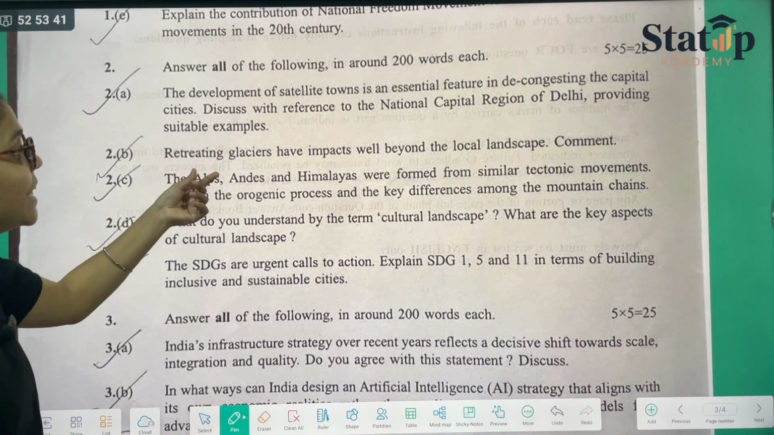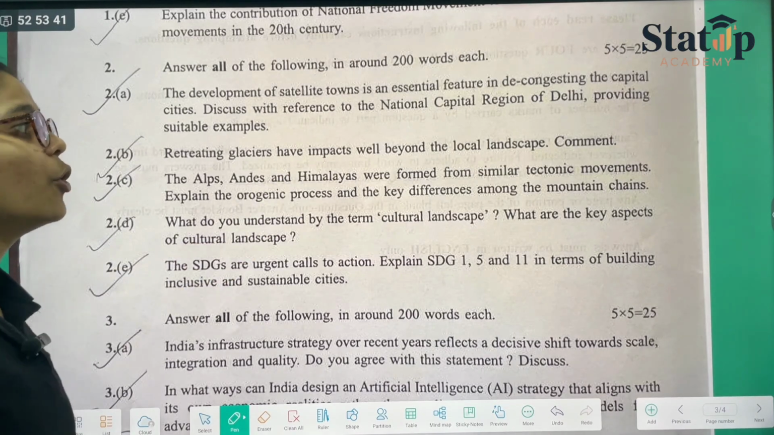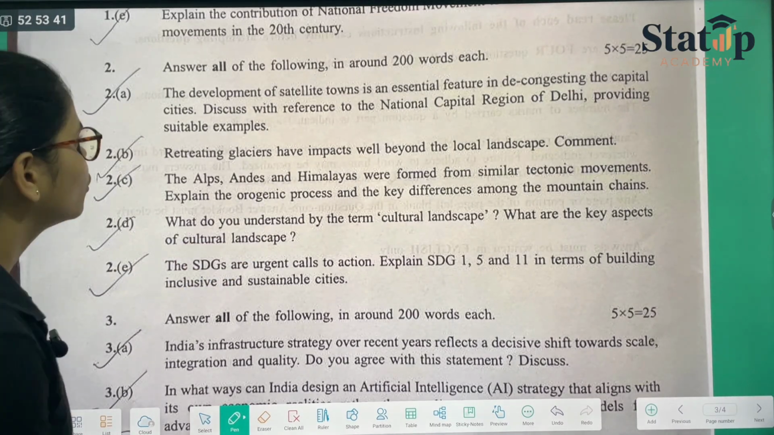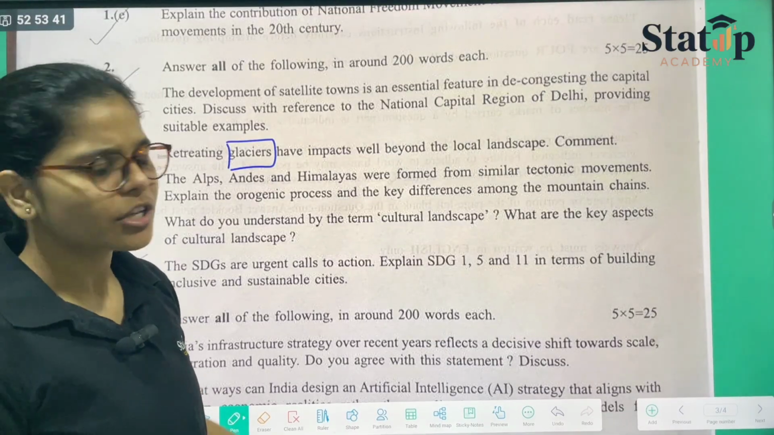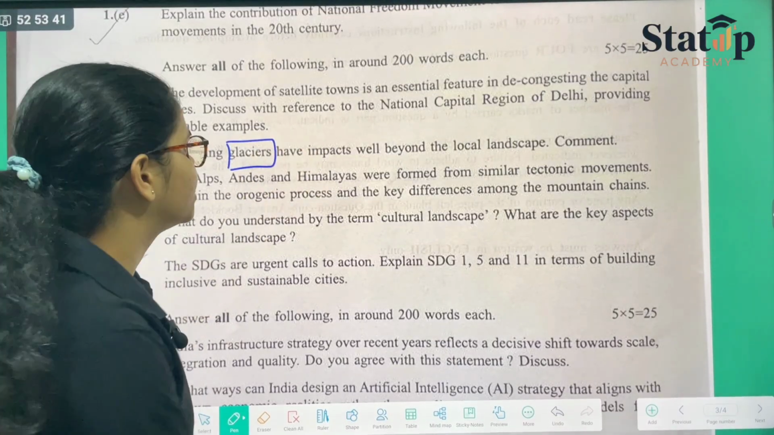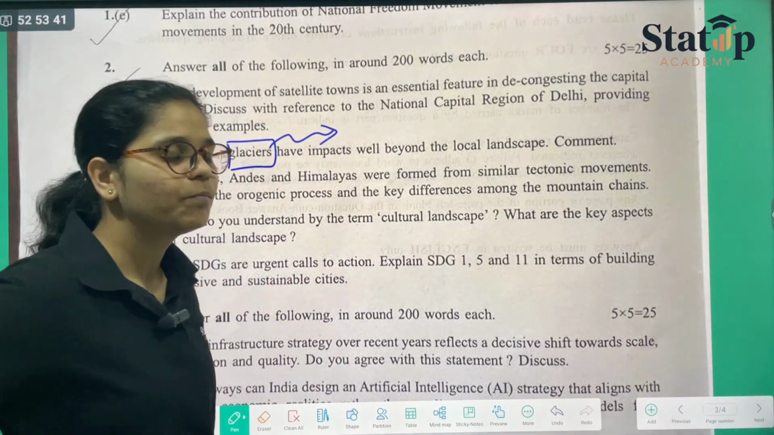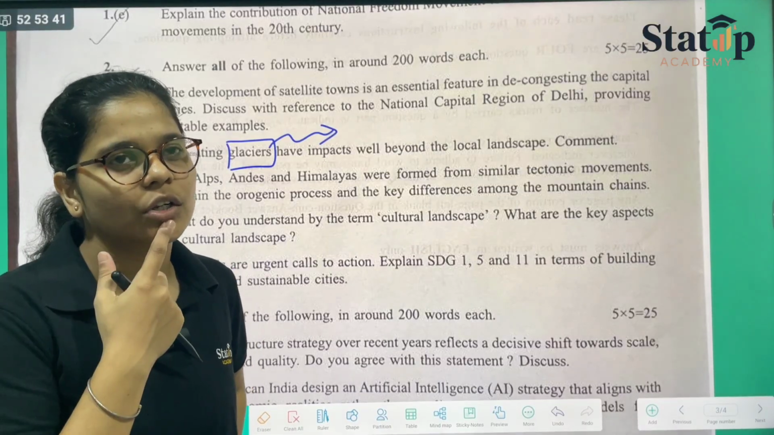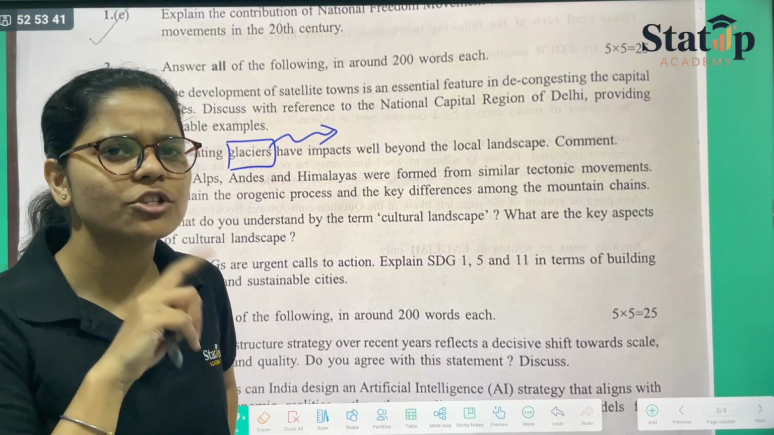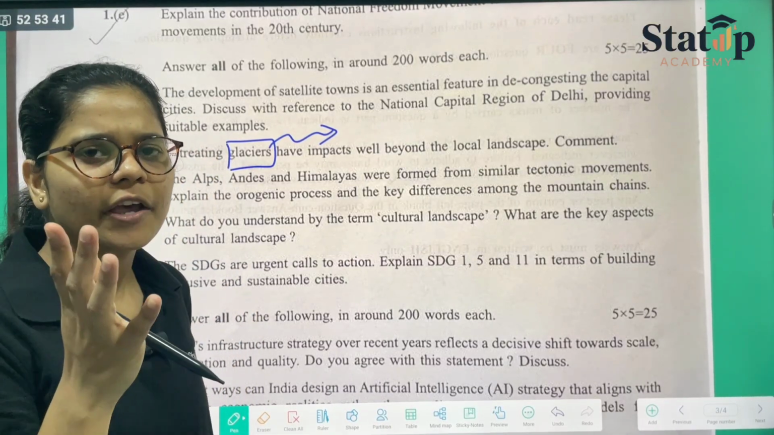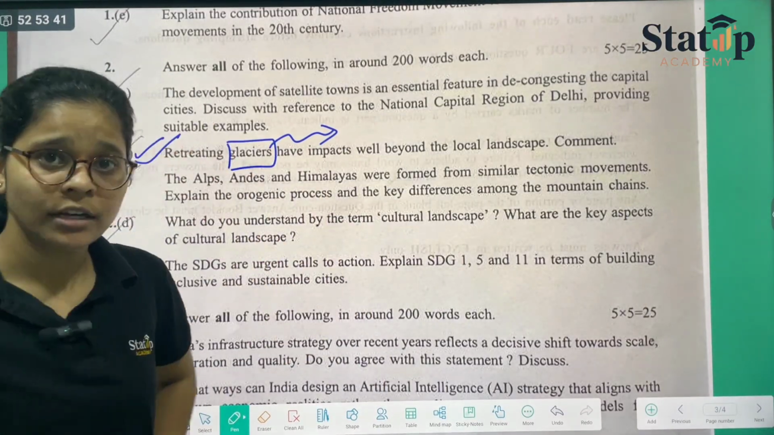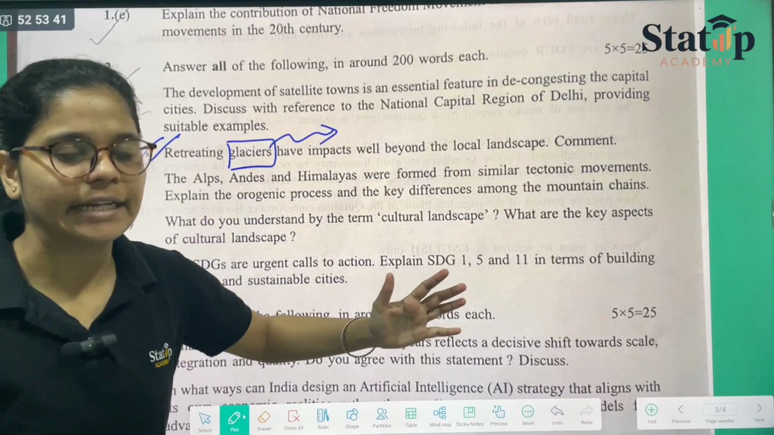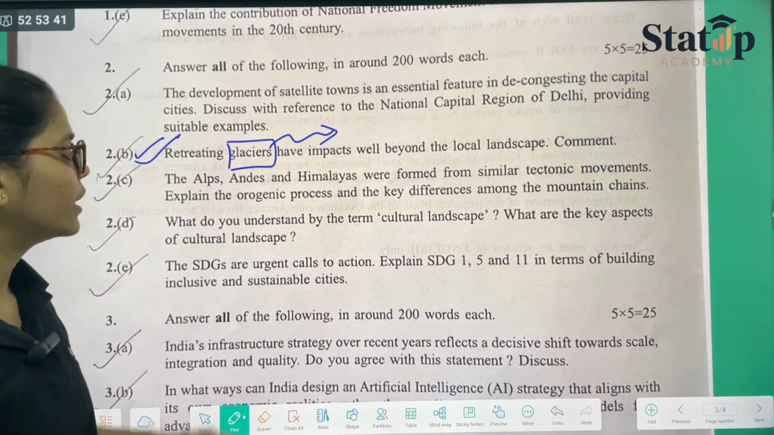Then you have: retreating glaciers have impacts beyond the local landscape. So retreating monsoons we have heard; what are retreating glaciers? That was what they were asking. We had read about retreating glaciers. I guess it is on our channel, on YouTube also. If it is not there, then I can upload a video on this particular topic, because we have done this in great detail. So we can upload it again.